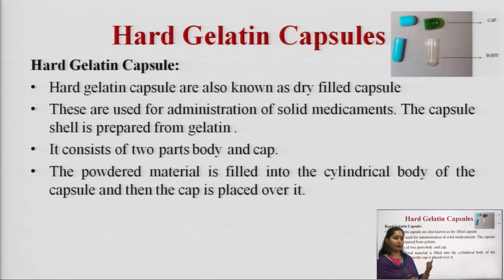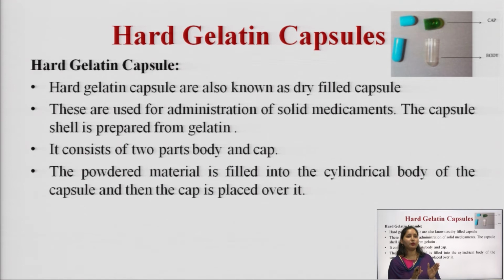As in the first slide we discussed, depending upon the nature of the gelatin shell, the capsule is divided into two categories: hard gelatin capsule and soft gelatin capsule. First, we will discuss what a hard gelatin capsule is.